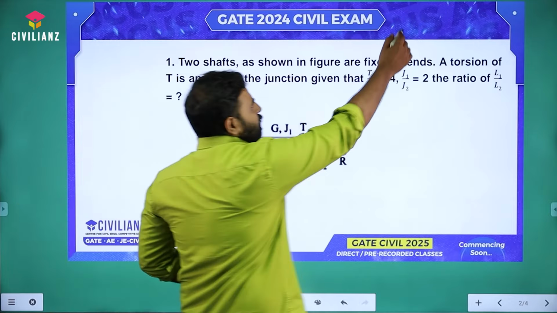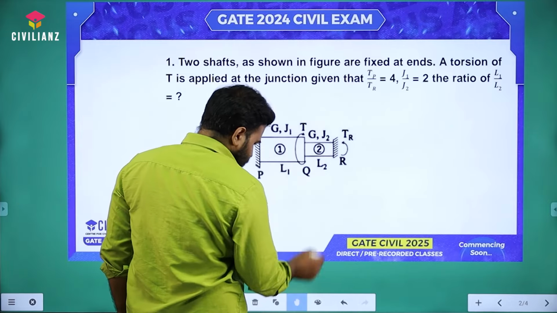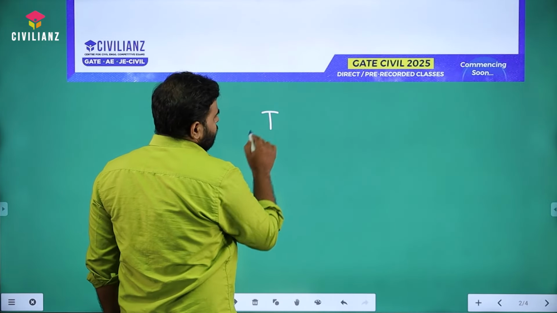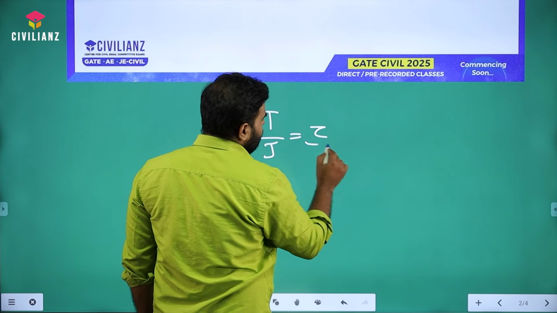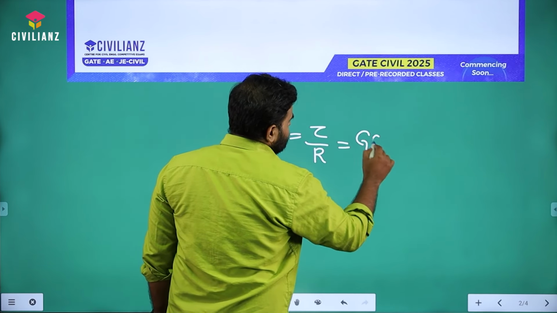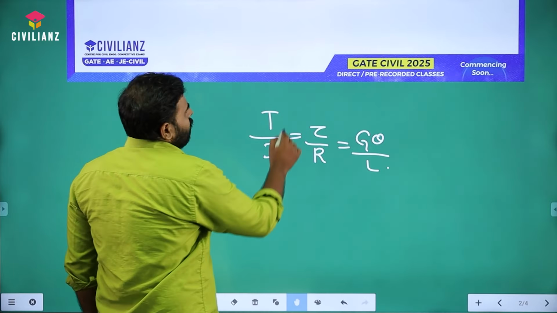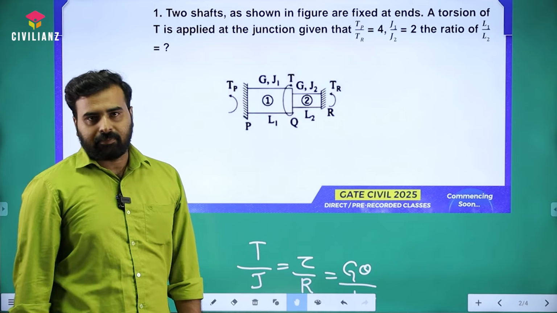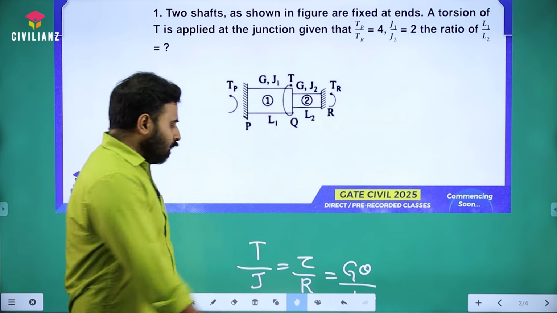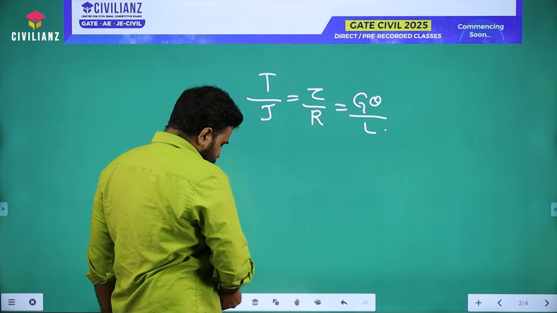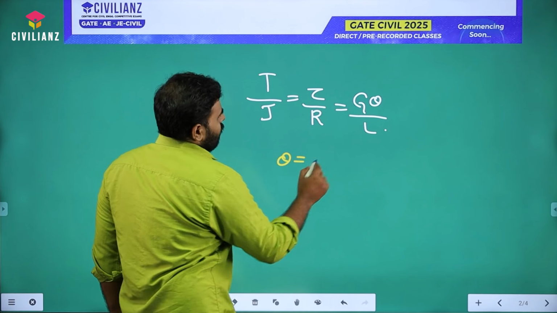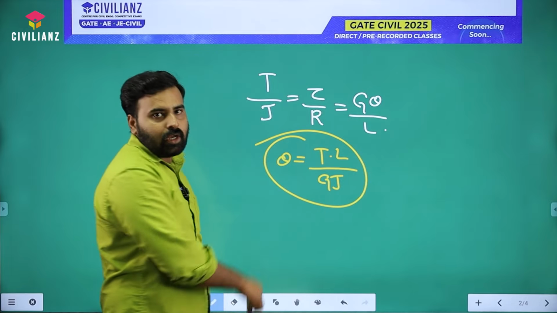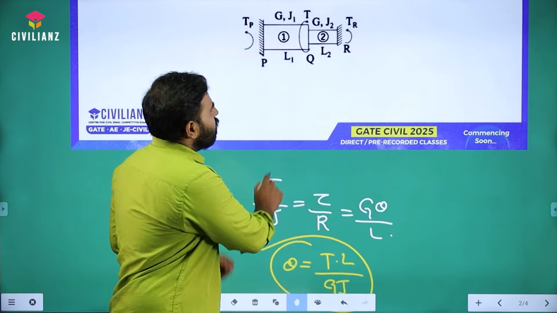So what actually is the torsion equation? You all know, right? The equation is like this: T by J is equal to tau by R is equal to G theta by L. When we analyze this figure, we can say that the value of theta on both the members will be the same, that means theta 1 is equal to theta 2. So from this equation, we can write theta like this: TL divided by GJ. So this is our theta. Both the members, the theta value is the same. That is theta 1 is equal to theta 2.